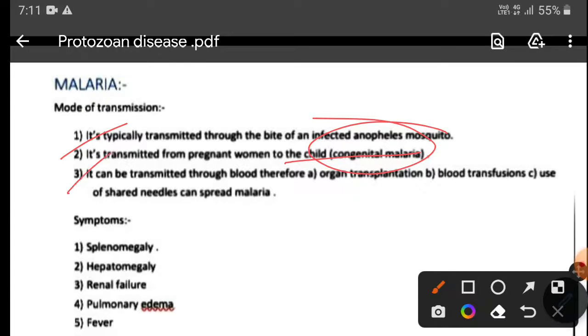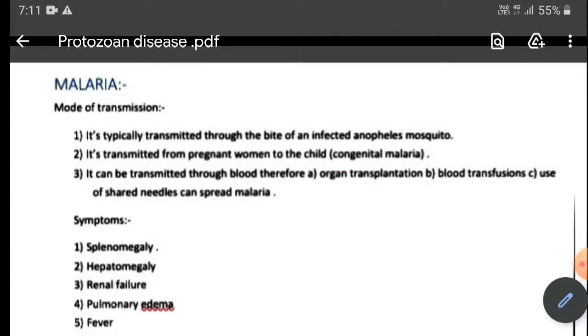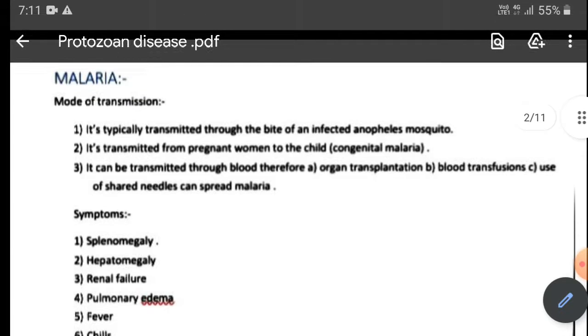Okay, because remember here there is a step which is totally going on in the blood. So any kind of blood transfusion can cause malaria, for example organ transplantation, blood transfusion, use of infected needles. So we have learned 3 modes of transmission. First, through the bite of an infected female Anopheles mosquito. Second, through an infected pregnant woman, known as congenital malaria. And third, through blood transfusion, organ transplantation, or use of infected needles.